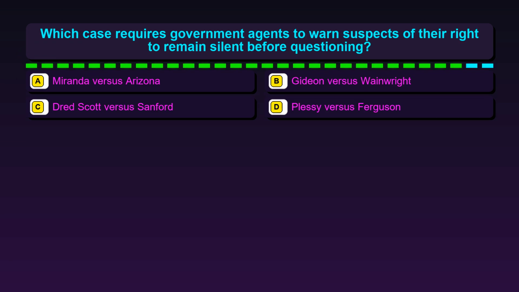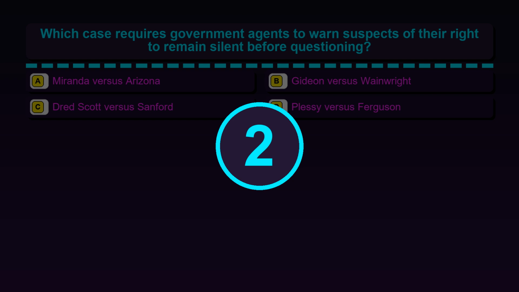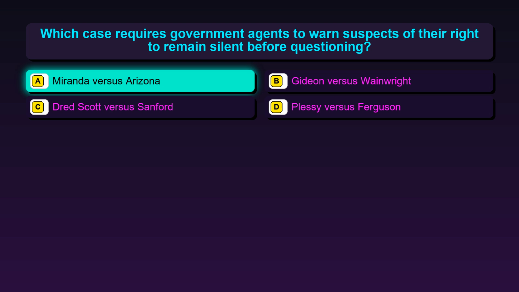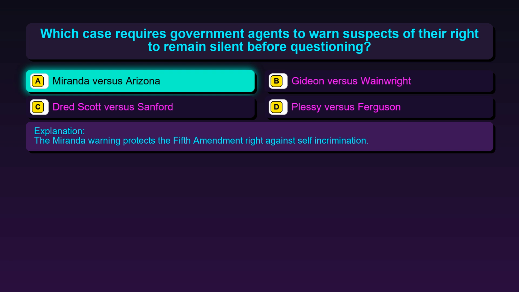Question 136. Which case requires government agents to warn suspects of their right to remain silent before questioning? Option A, Miranda v. Arizona. Option B, Gideon v. Wainwright. Option C, Dred Scott v. Sanford. Option D, Plessy v. Ferguson. The correct answer is option A, Miranda v. Arizona. The Miranda warning protects the Fifth Amendment right against self-incrimination.